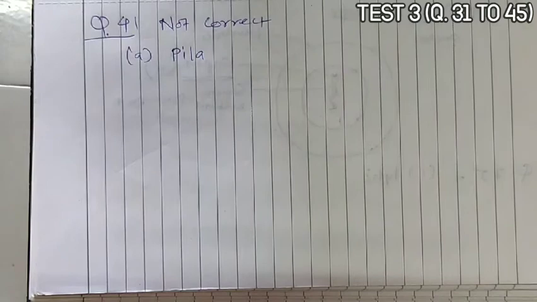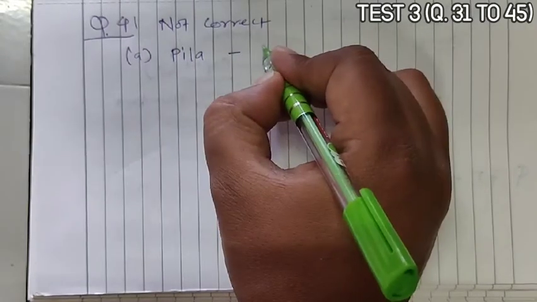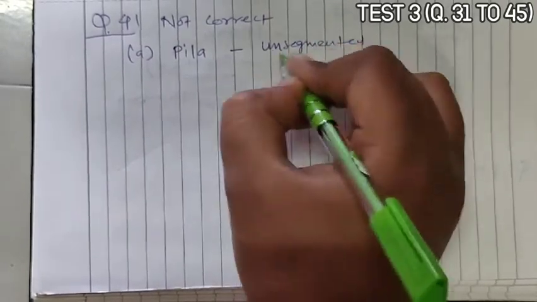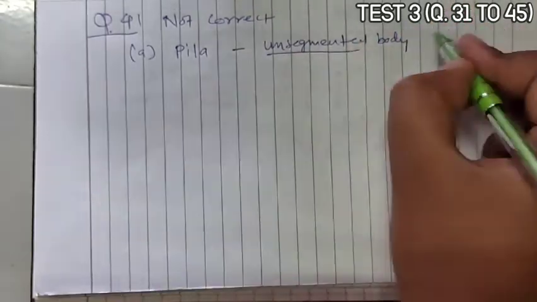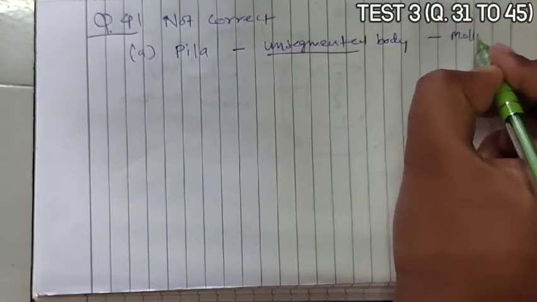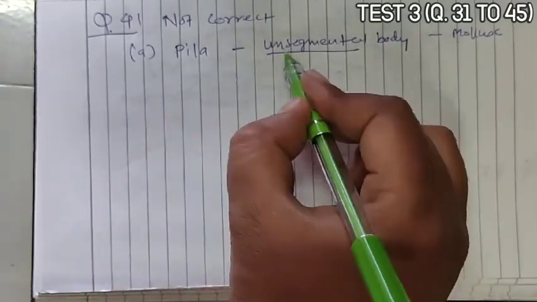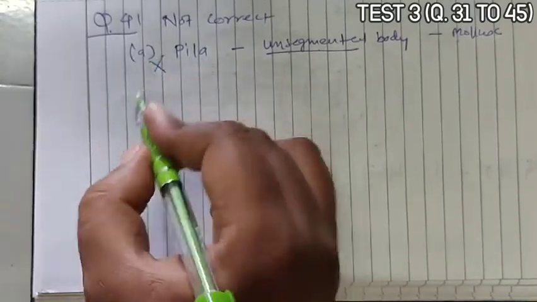It has a segmented body. Now we know that Pila has an unsegmented body, and in the option they have given a segmented body, so this becomes incorrect. Obviously, it belongs to mollusk. It has a mouth with the radula, but they do not have a segmented body. Unsegmented body is there, so it is an incorrect statement.